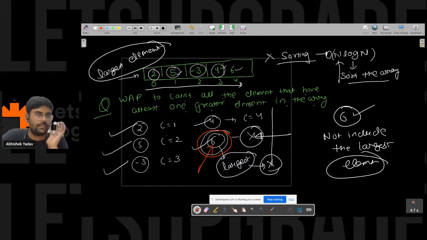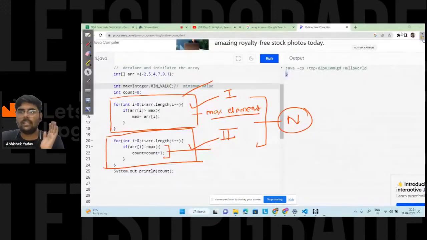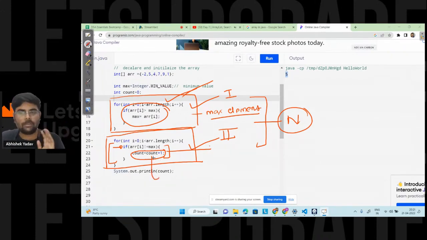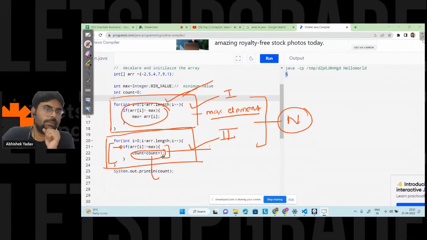Right, everyone? So for that, I got to know that first I have to find the maximum element. So here in this part I am finding the maximum element. After that, in this part, I am counting all those elements that are not the maximum element. So if I do this part, I will get all the elements that have at least one element greater than them.